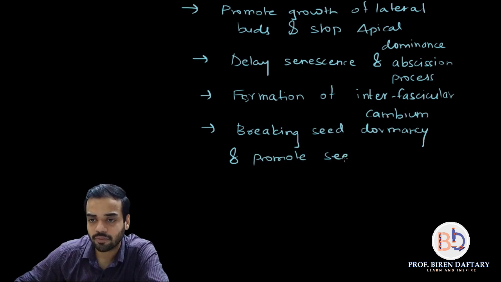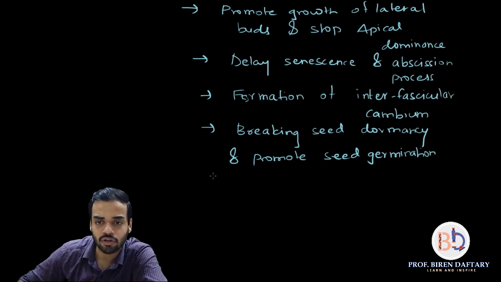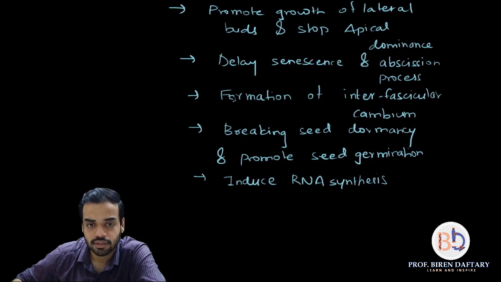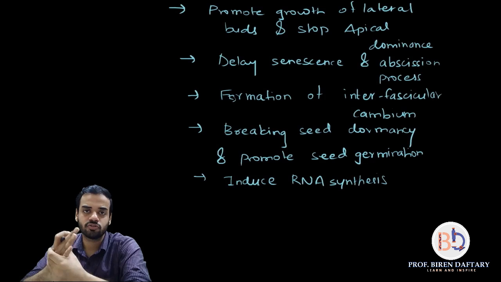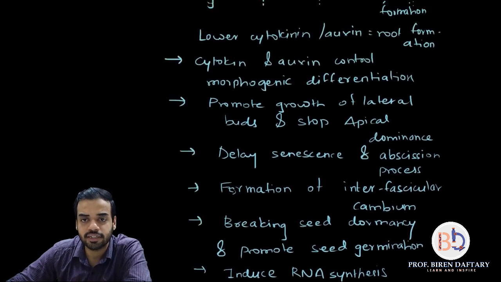So some of the points are very common in all the three hormones, so please make note of those. They are common in auxins, gibberellins and cytokinins. And the last is they induce RNA synthesis. Is this clear? Okay, so I have written down all the applications over here. Now let us take a look at all the applications.